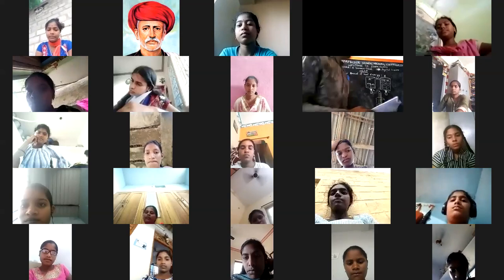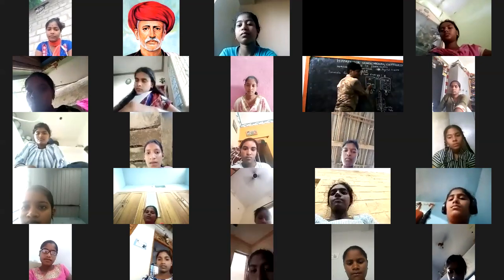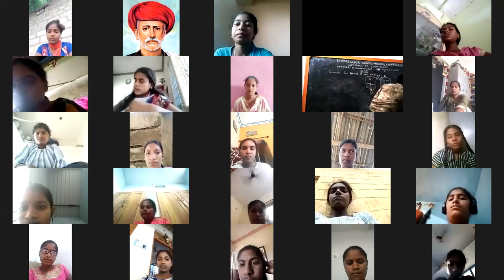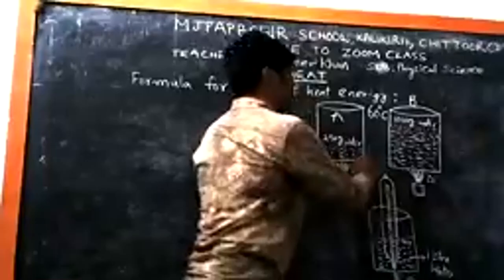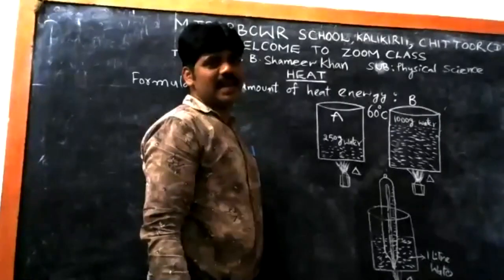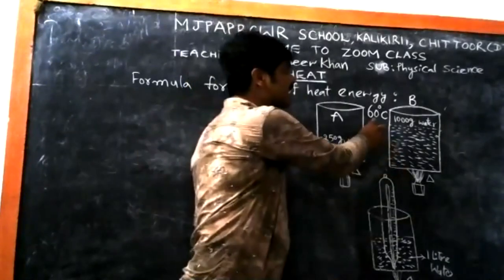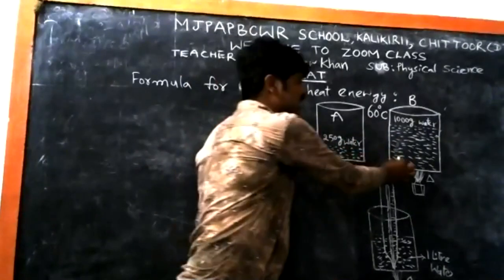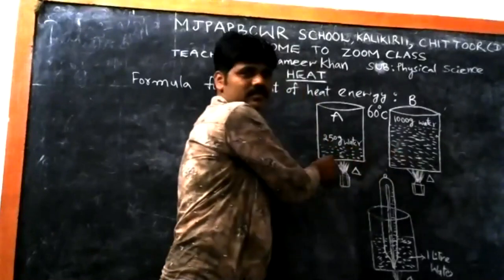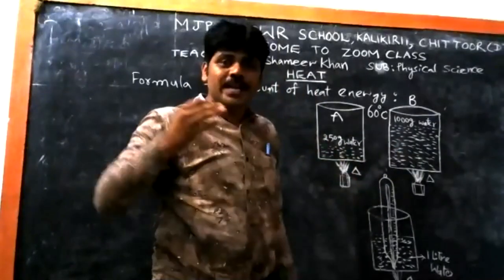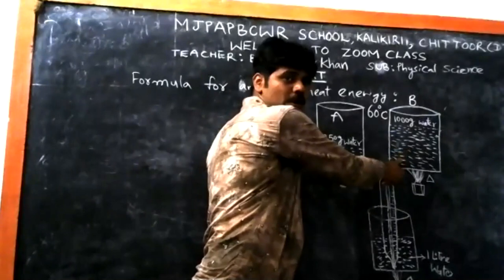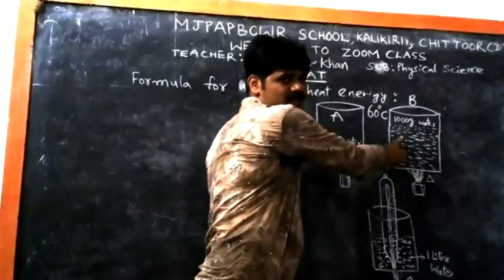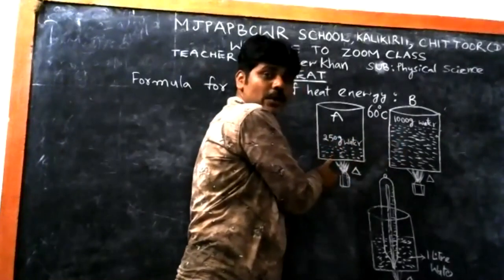So here 250 grams of water and here 1000 grams of water. Compared to this, the heat energy that we require to raise the temperature to 60 degrees centigrade is greater for 1000 grams when compared to the 250 grams.